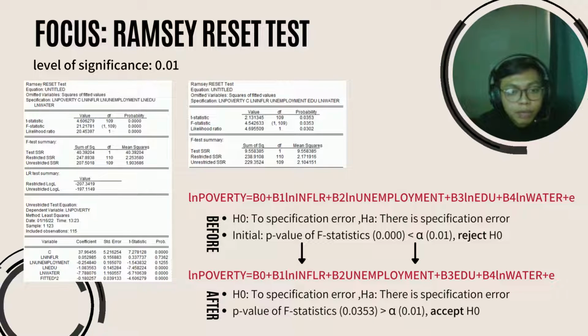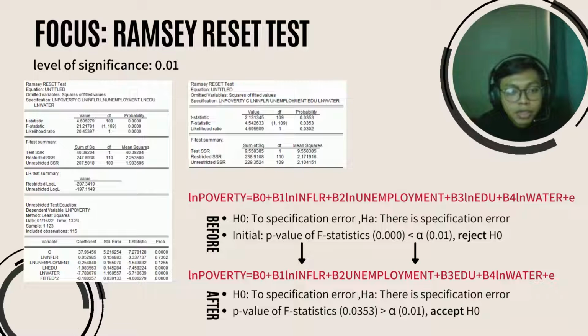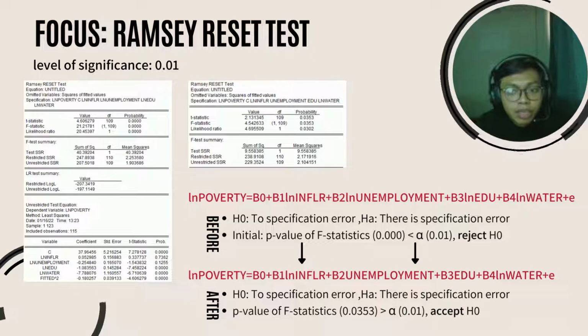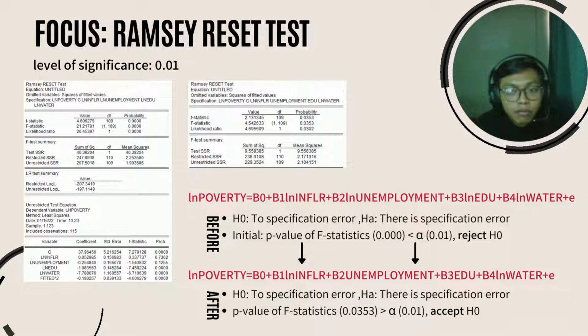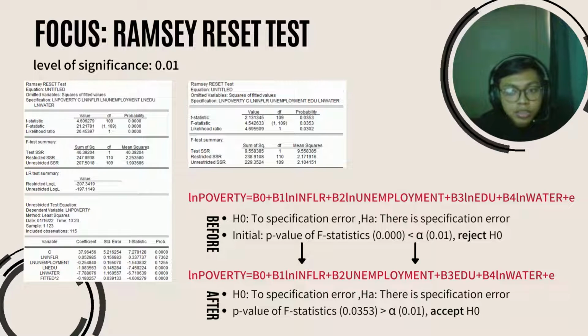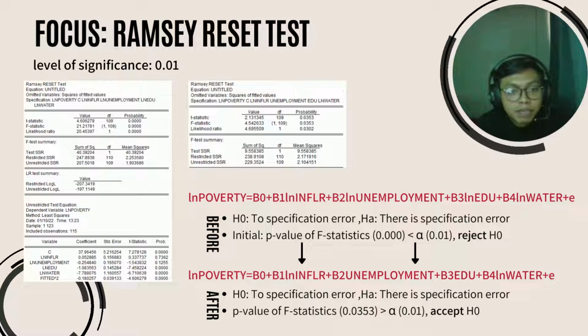But after we made some adjustment in terms of our functional form, which we exclude ln on unemployment and also education, when we test our adjusted equation using a Ramsey RESET test, our p-value of F statistic is 0.0353, which is greater than alpha, and therefore it concludes that we have no specification error on our adjusted equation.